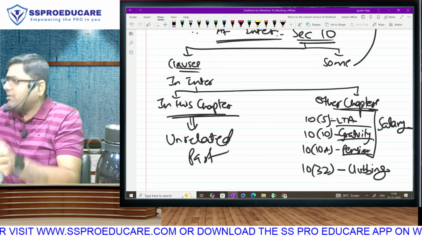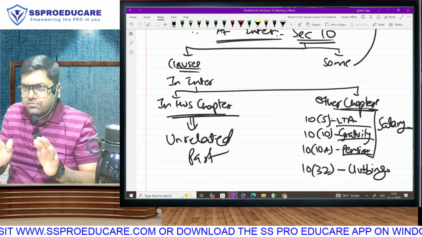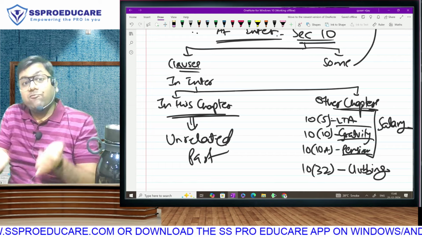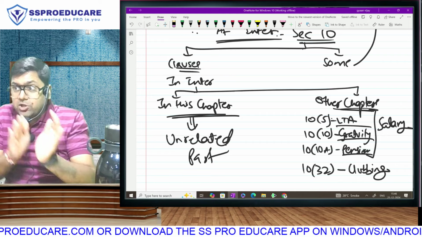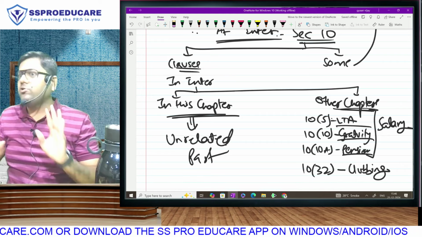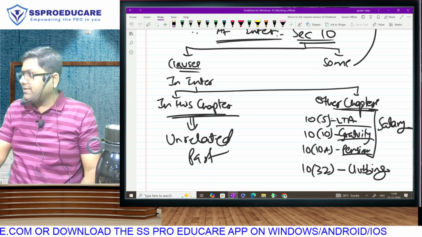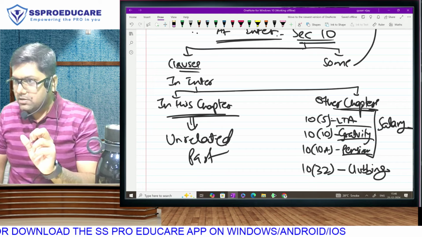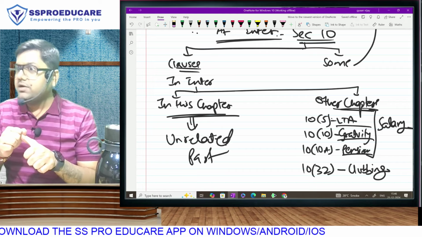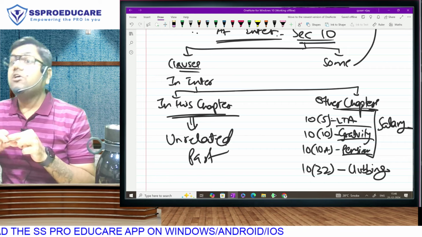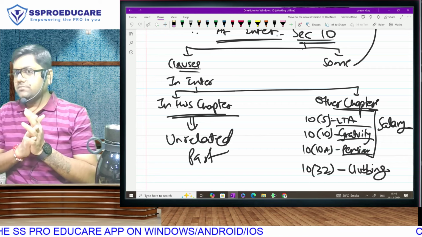Why, sir? 11 to 13B is not in the syllabus only. The major part of 10 also is a part of CA Final, and whatever is a part of inter, in that also the bigger sections are a part of other chapters. So supposing I do with you in class section 10(1), then 10(2), then I go to 10(4). I am not doing 10(3). Reason 1, it is in final. Reason 2, it is in some other chapter. Reason 3, it is abolished.